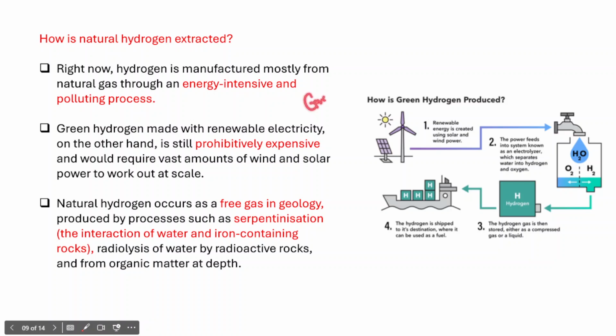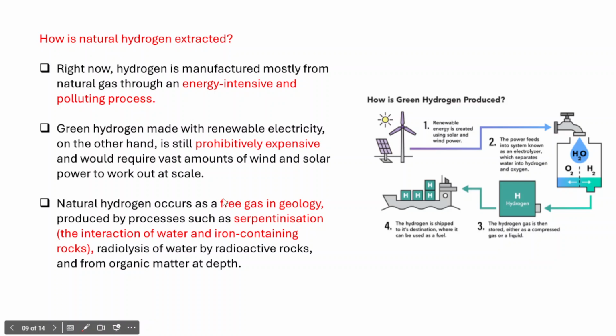As we already talked about, when we talk about the green hydrogen, within the green hydrogen we use the renewable form of energy for the separation of water into hydrogen and oxygen. But the problem with the generation of green hydrogen is that it is more and more expensive, right? Since it is expensive, we cannot substantially rely on green hydrogen unless we reduce the cost.